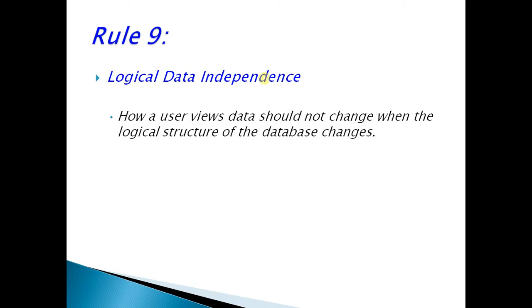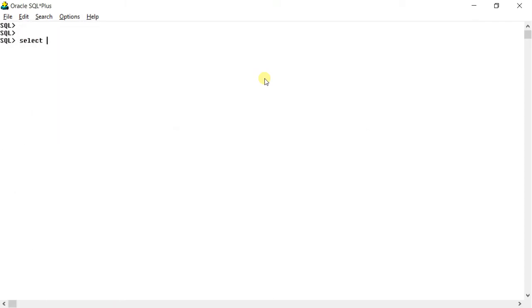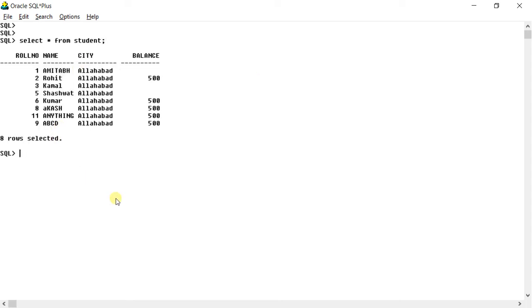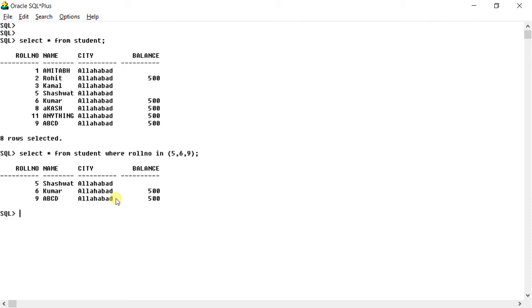Now this is a little bit tricky. It says that whatever changes are done to the logical structure, as far as possible, the current user view should not be affected. Let us see with an example. Again, we have a table, select star from student. Now, suppose there is a query, select star from student where roll number in 4, 5, 6, 9. Okay, the result has come.